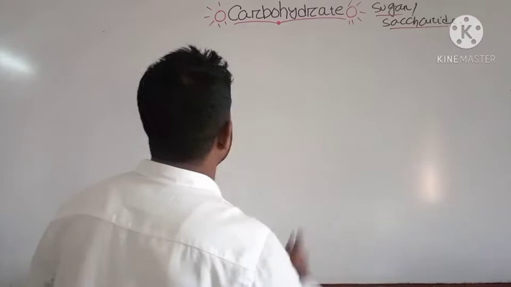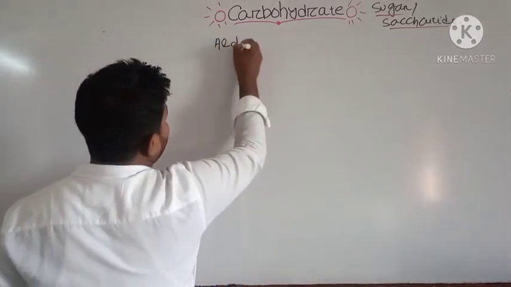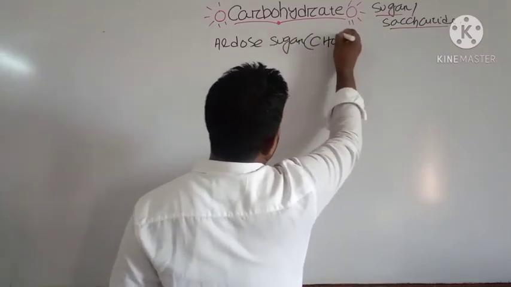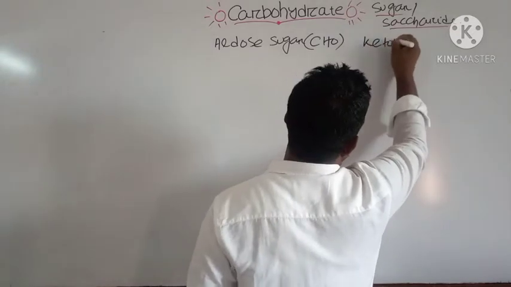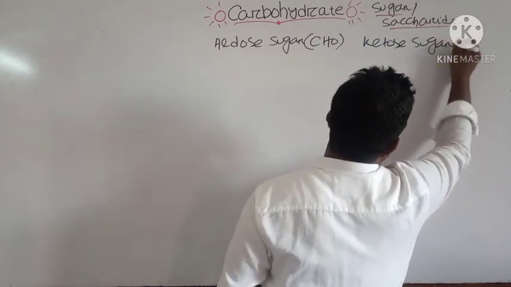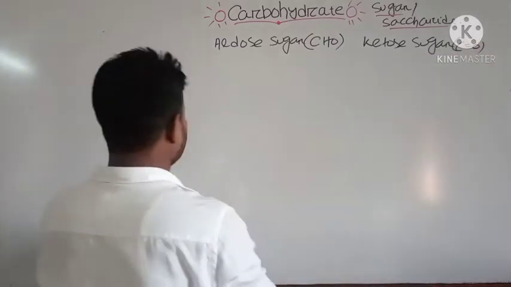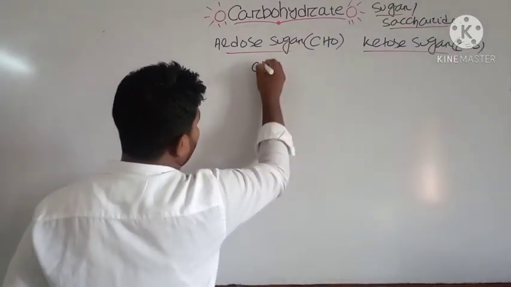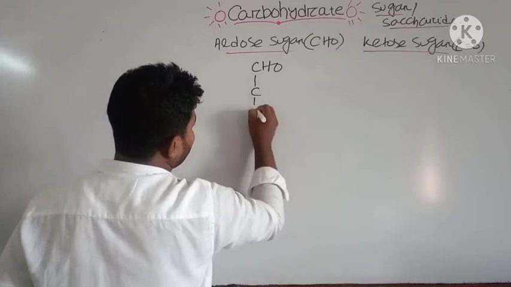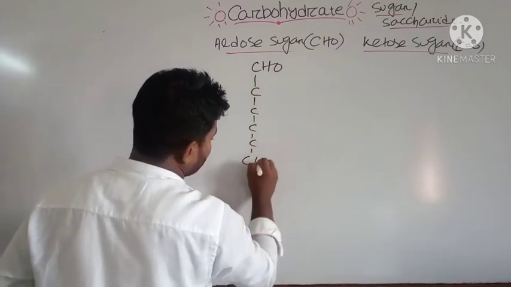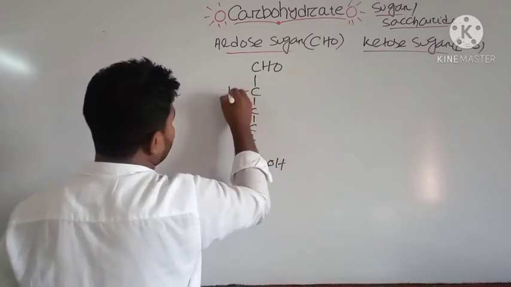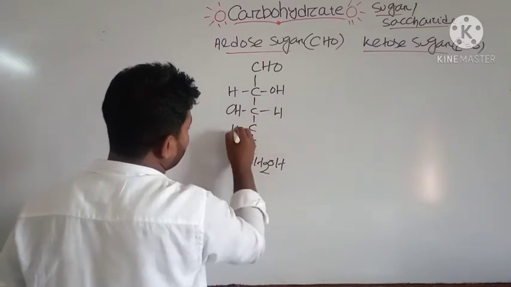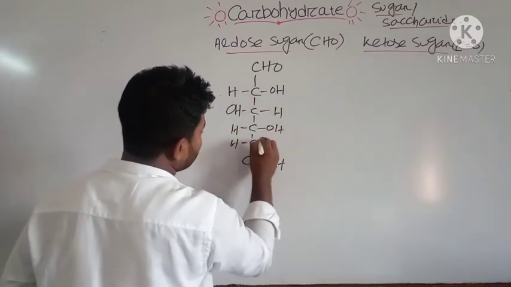Okay, now draw the chemical structure of aldose sugar and ketose sugar. In aldose sugar you have the aldehyde group, and in ketose sugar you have the ketone group, that is CO. You can draw the structure of your aldose sugar: CHO, C, CH2OH, H, OH, H, OH, H, and OH.